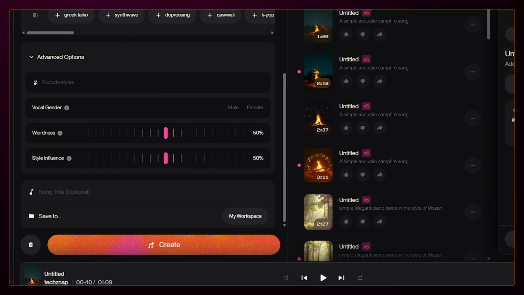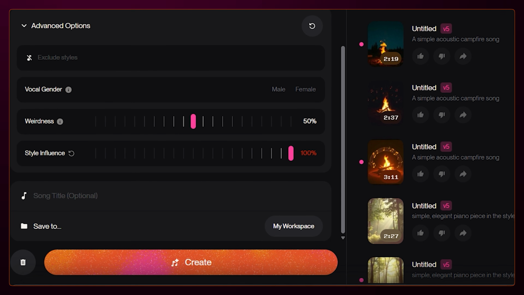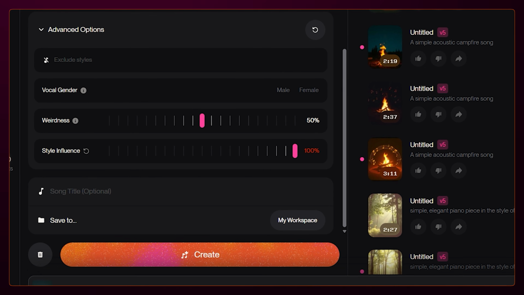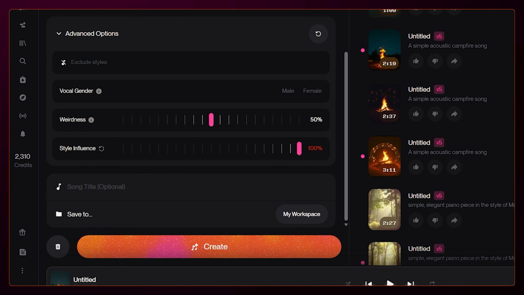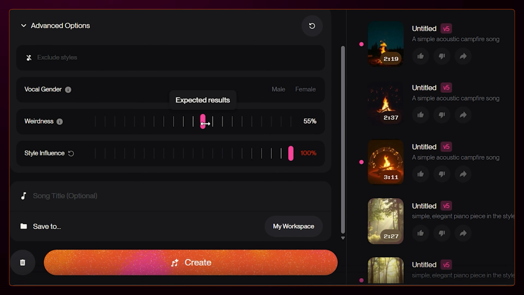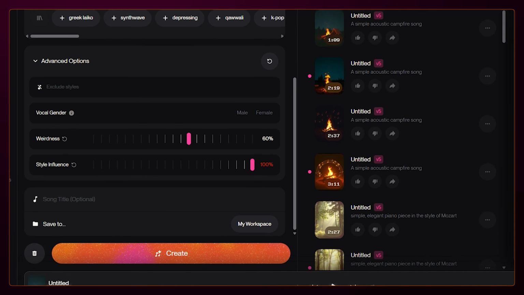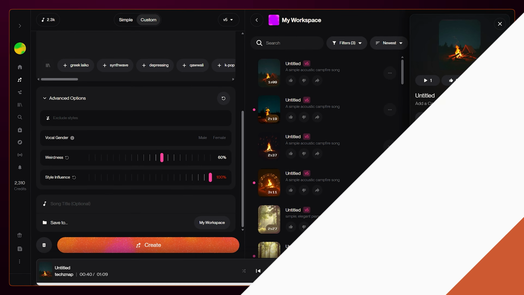I want a pure 80s sound, so I'll set the style influence to 100%. Next, I need to decide on the personality. I don't want a boring, generic track, so I'll set the weirdness to around 60% to encourage some creative synth melodies. Let's hear how that combination of high influence and medium weirdness sounds.